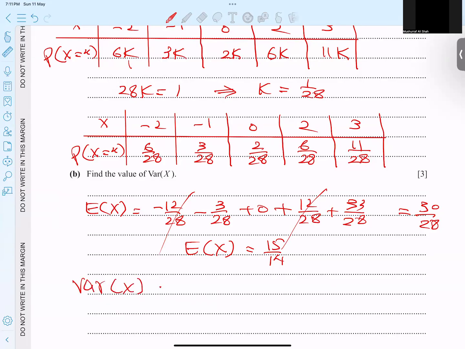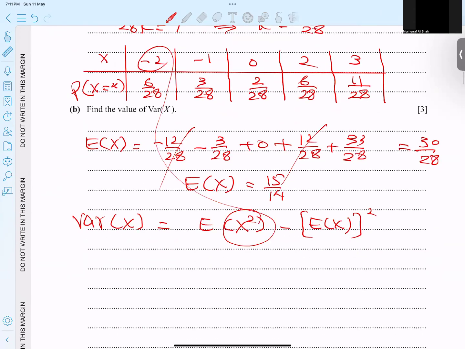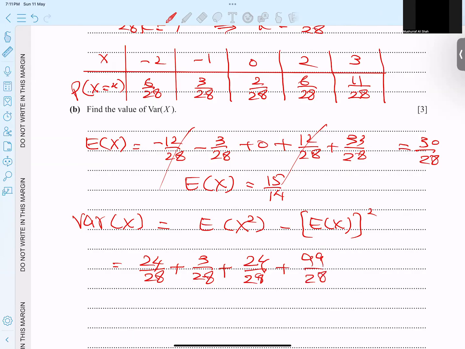What is the formula of variance? E of x squared minus E of x, whole squared. Basically, this means square this number and multiply, square this number and multiply, and so on. So this squared, 4 into 6, is 24 over 28. Square this number, 1 into 3, is 3 over 28. Square this number, 4 into 6, is 24 over 28. Then 3 squared is 9, 9 times 11 is 99 over 28.